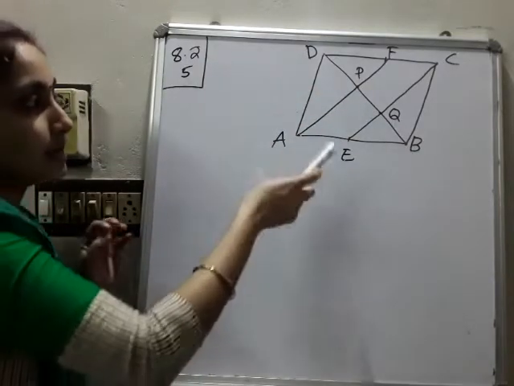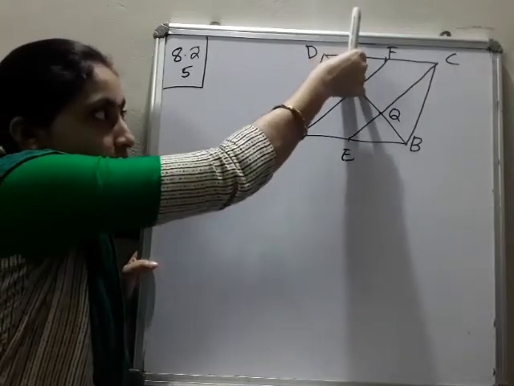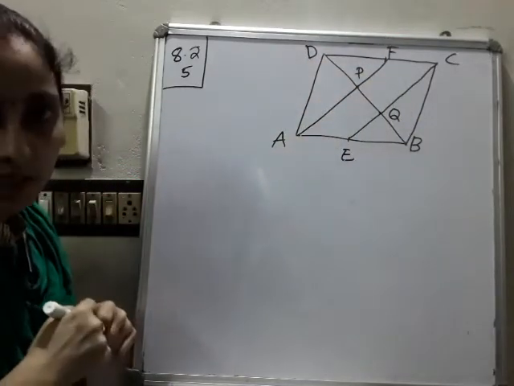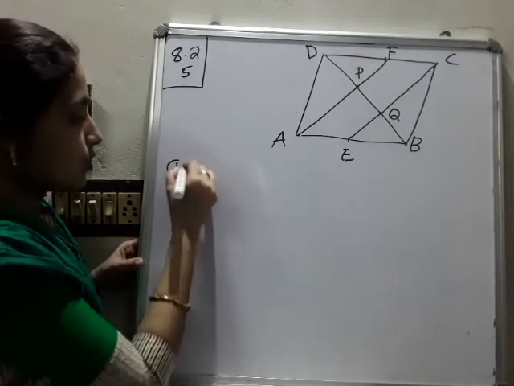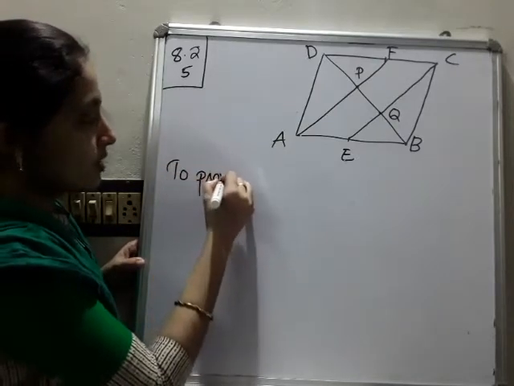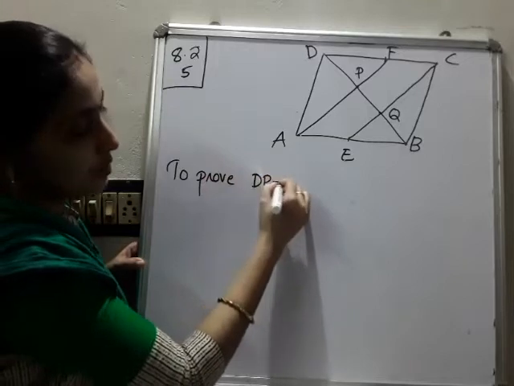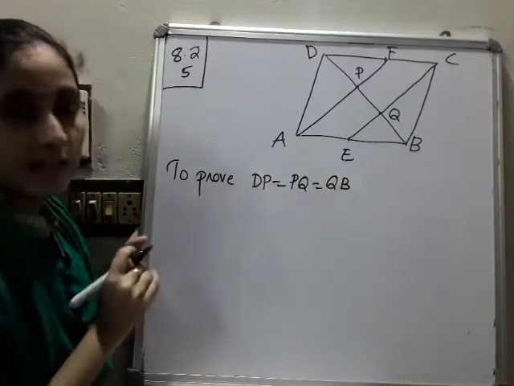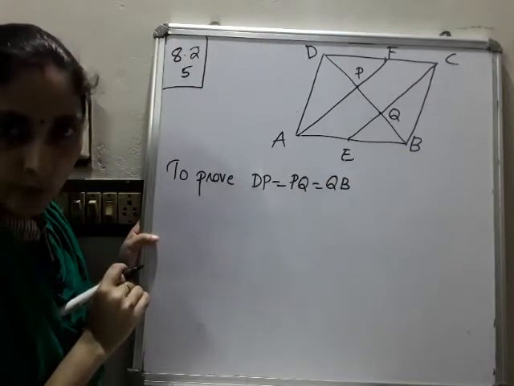Trisect the diagonal BD means we have to prove DP is equal to PQ is equal to QB. These three parts are equal. That is what we have to prove.